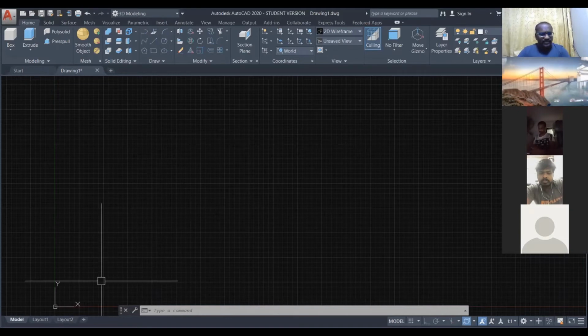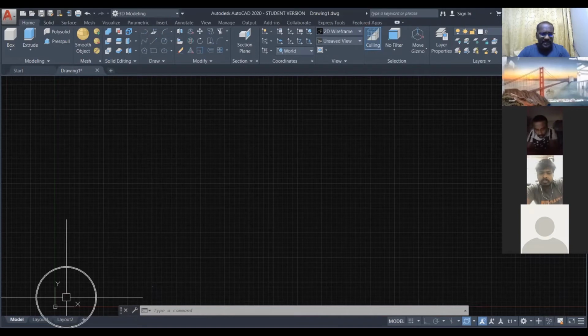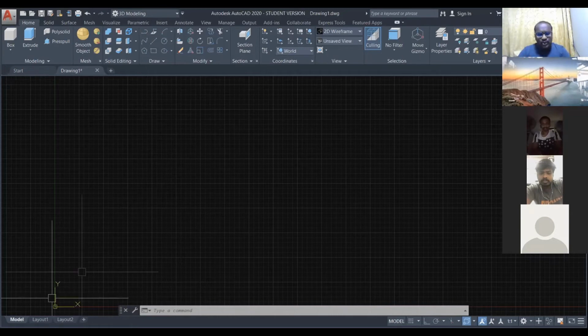Secondly, see in the left corner there is one L-shaped symbol. Horizontal is called X, vertical is called Y. This is the axis, the UCS. Horizontal is called X-axis, vertical is called Y-axis. There is one more axis called Z-axis, that one belongs to 3D. We are not going to learn 3D here, we are going to learn only 2D. So make sure your axis should be X and Y.